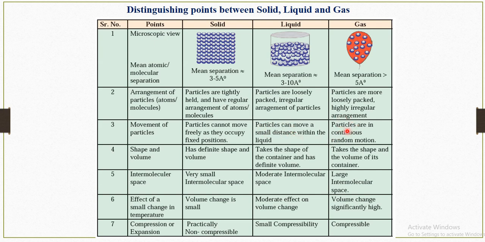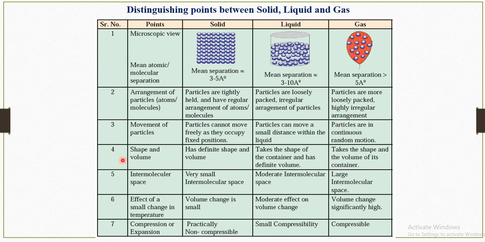What about the gas? Particles are in continuous and random motion. So in case of the movement of particles in a gas, the particles in the gaseous state are in continuous and random motion. There are no fixed directions. The particles move randomly.